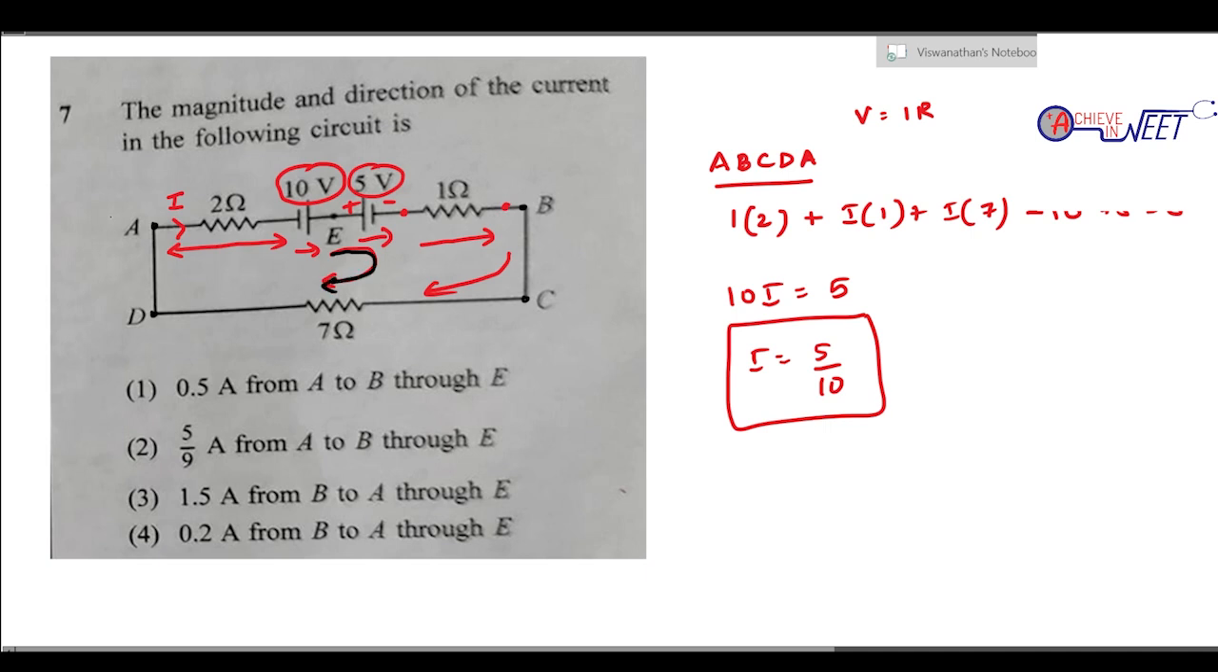So in the direction A to B through E. So it is 0.5 ampere. 5 by 10 is what? 5 by 10 is 0.5 ampere from A to B through E. It is not 5 by 9. It is not 1.5. It is not 0.2. Right? It is A to B through E. Okay.